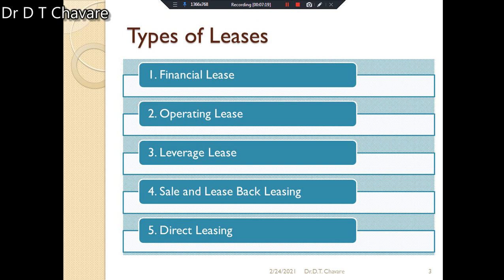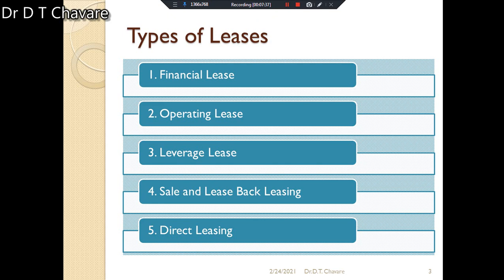It is a non-cancelable contract. Try to understand, lease finance is a non-cancelable contract between the lessor and lessee. That's why this is the first type: financial lease. Then the second type is also given here, that is operating lease. What is it?